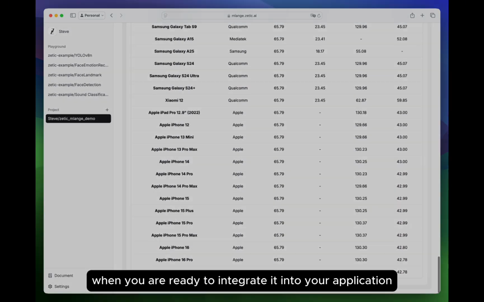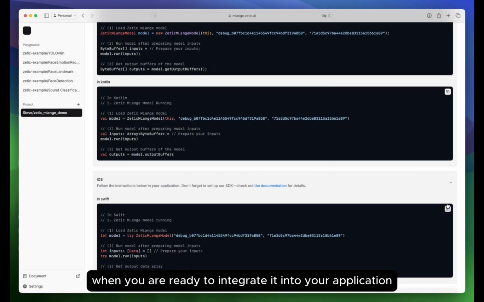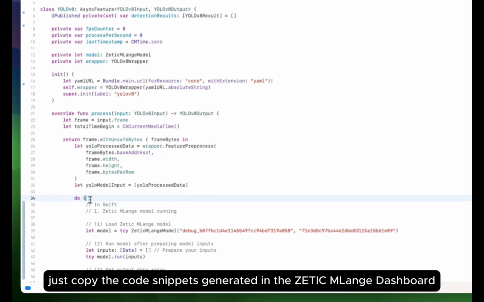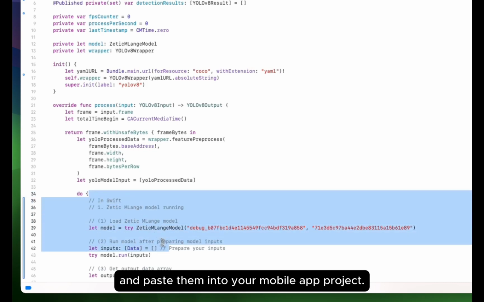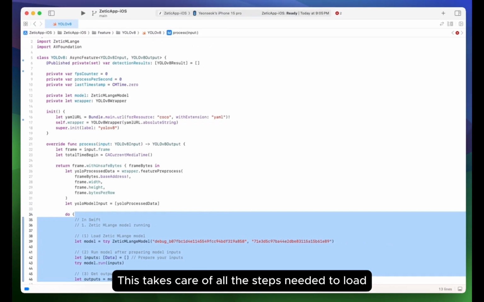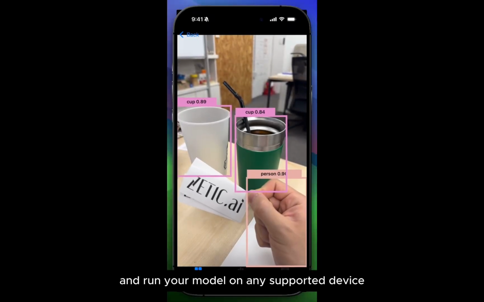When you're ready to integrate it into your application, just copy the code snippets generated in the ZETIC MLange dashboard and paste them into your mobile app project. This takes care of all the steps needed to load and run your model on any supported device.